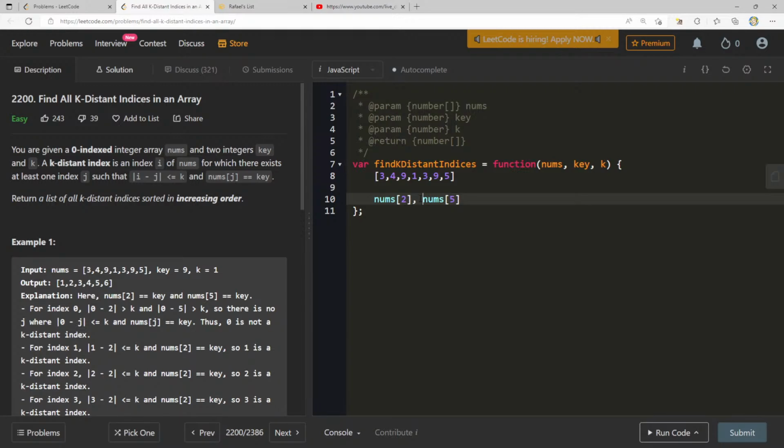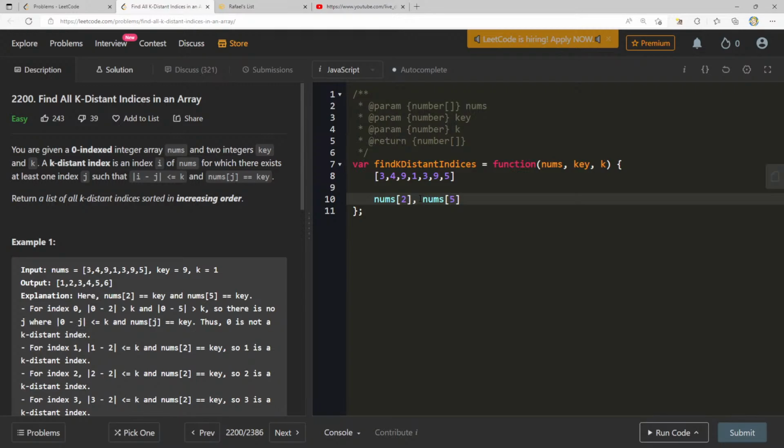I can certainly think of a brute force way of doing this. Do I want to start that way though? 2 is a k-distant index. Right, because I could do it super brute force and for every single index compare it with all the keys that we find.